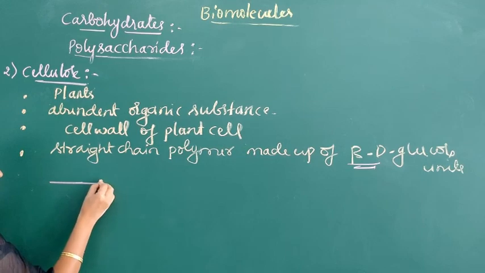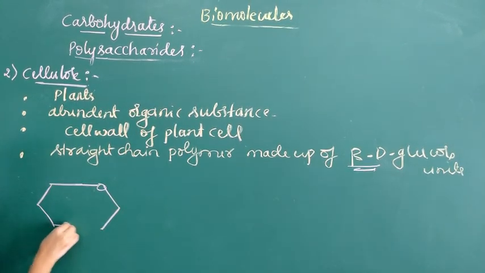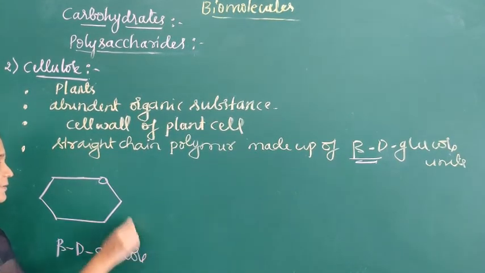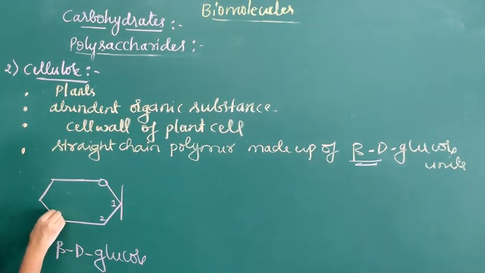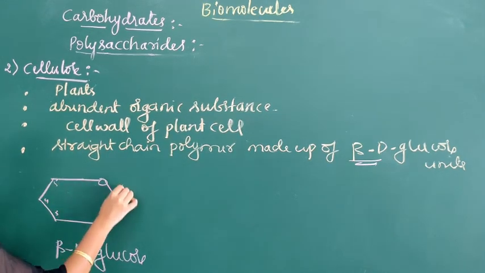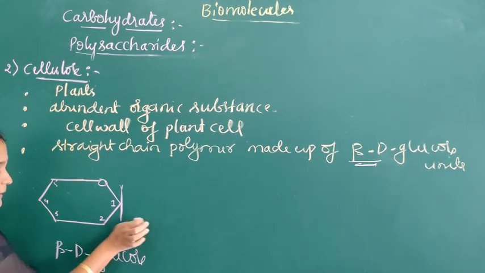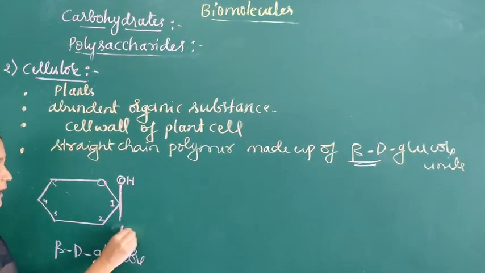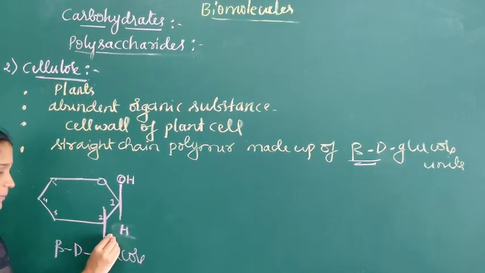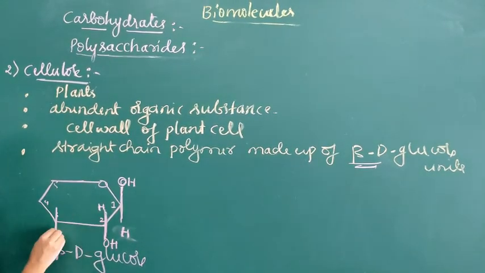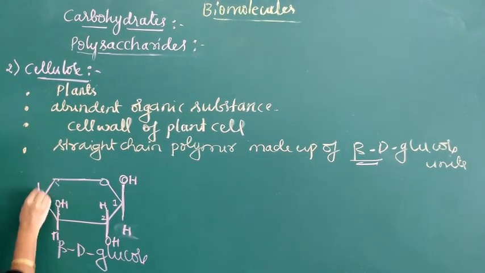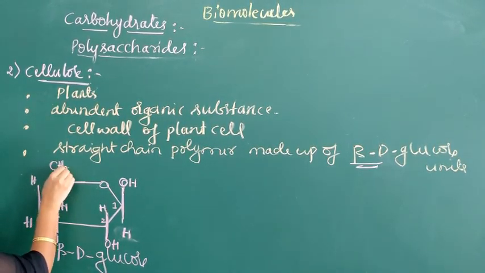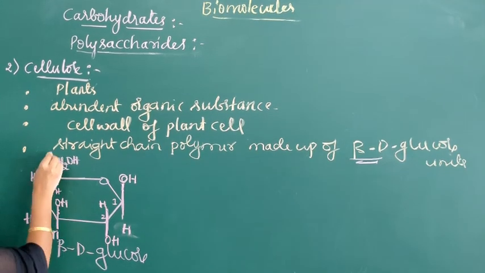Now I am writing the Haworth structure of beta D glucose unit. So this is the Haworth structure of beta D glucose. This is the first carbon, second carbon, third carbon, fourth and fifth carbon. On the first carbon in beta form OH, H, and on the second carbon OH, H, and on the third carbon H, OH, and on the fourth carbon OH, H, and on the fifth carbon CH2OH, H. This is the sixth carbon.